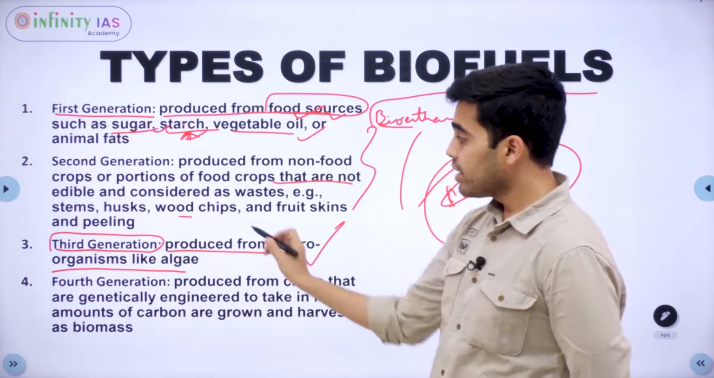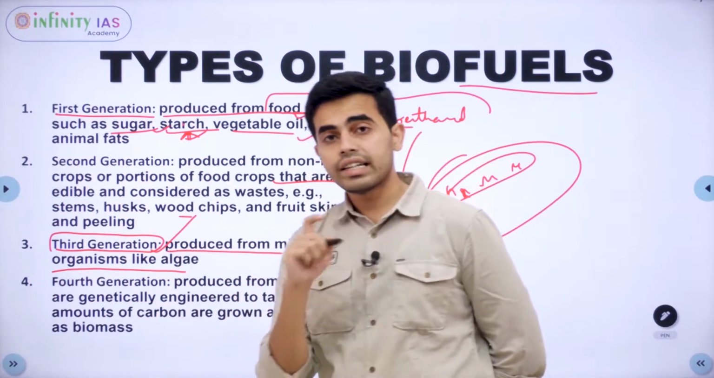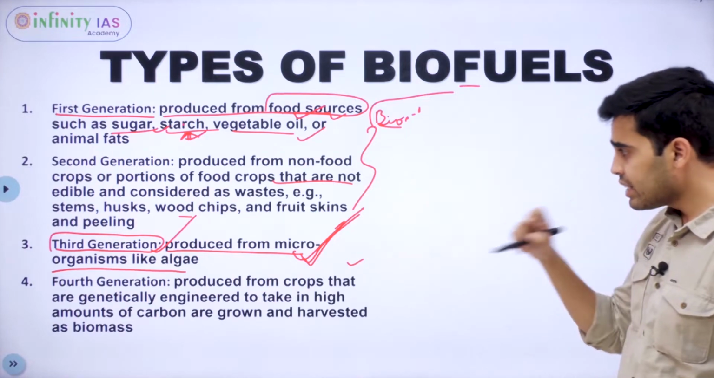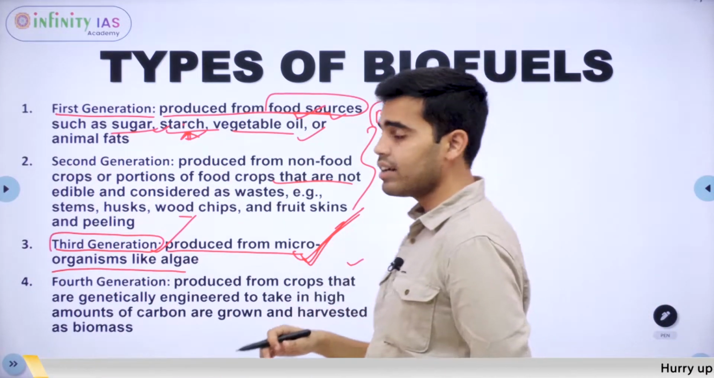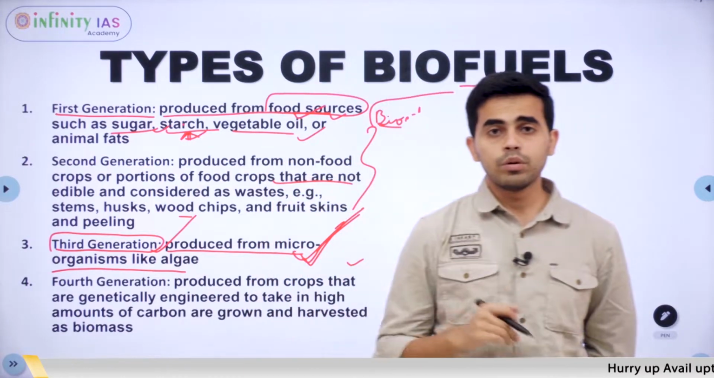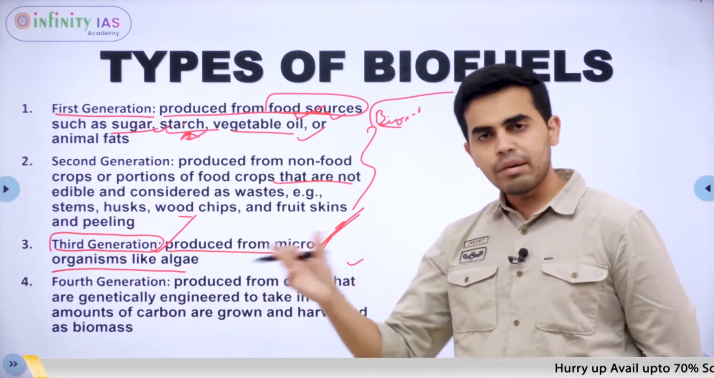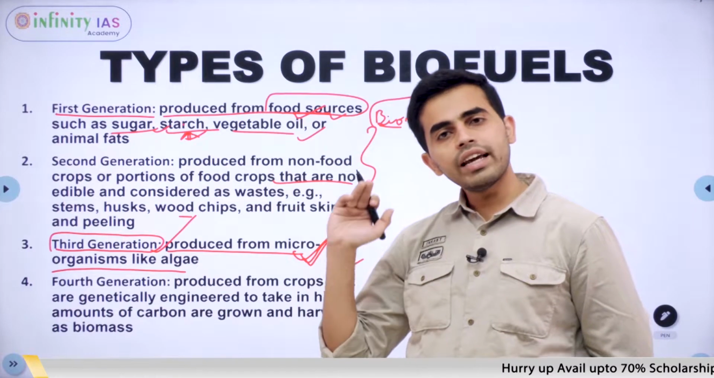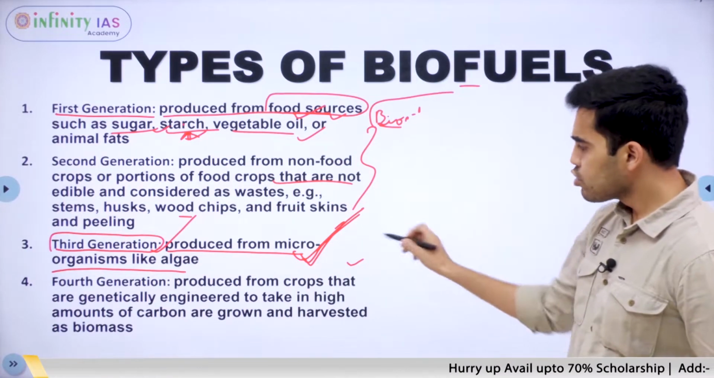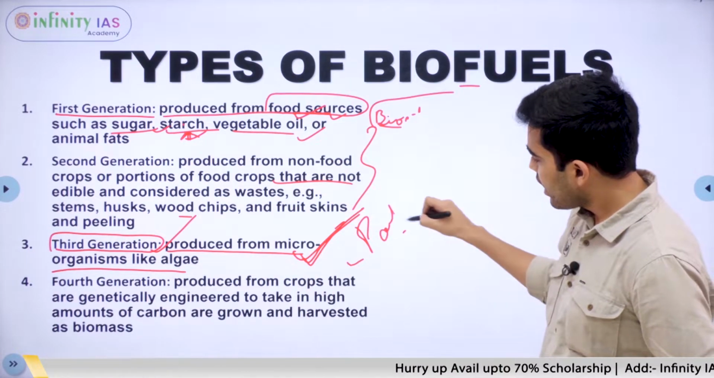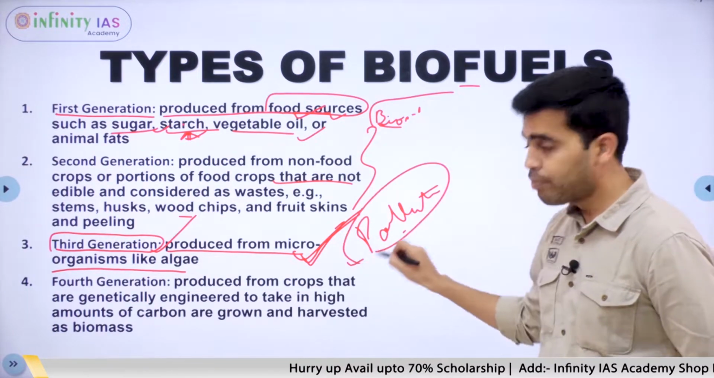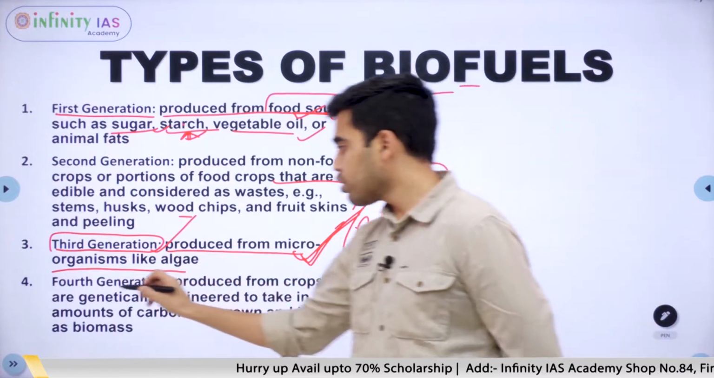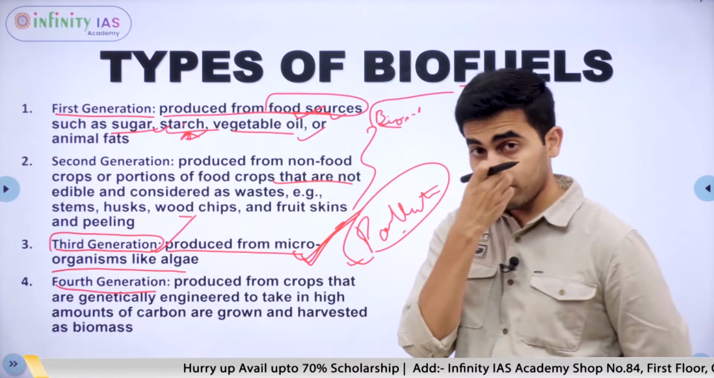But still there are some problems with third generation biofuels. That is, it won't take up more carbon dioxide than what it gives out. That is, there is net emission of carbon dioxide into the atmosphere. So it is polluting at the end of the day. So to tackle this problem, we have gone on to fourth generation biofuels.